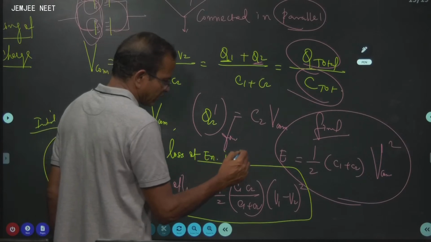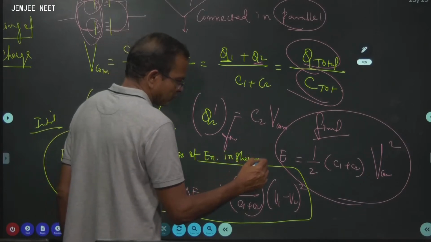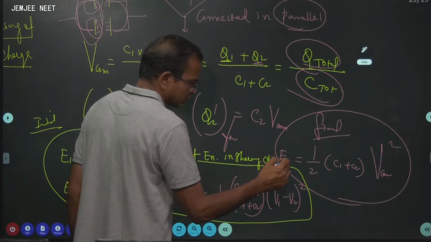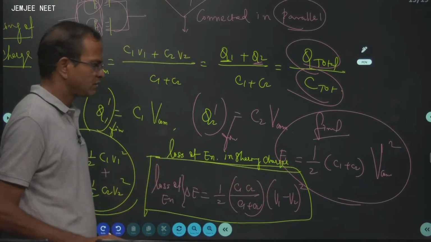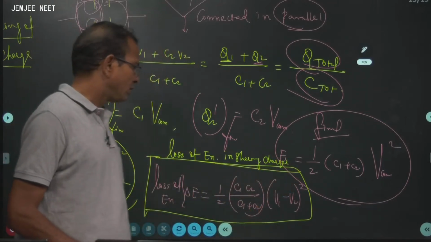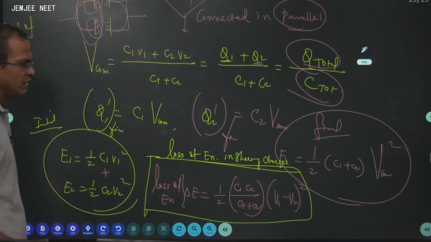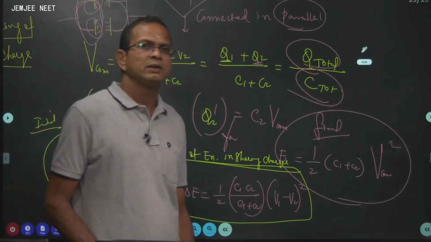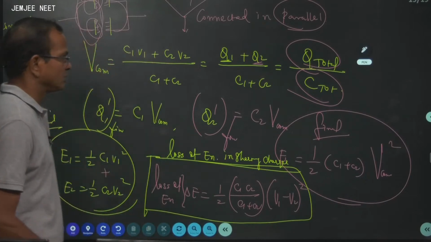Loss of energy in sharing charges is given by half of C1 C2 divided by C1 plus C2 into V1 minus V2 the whole square.